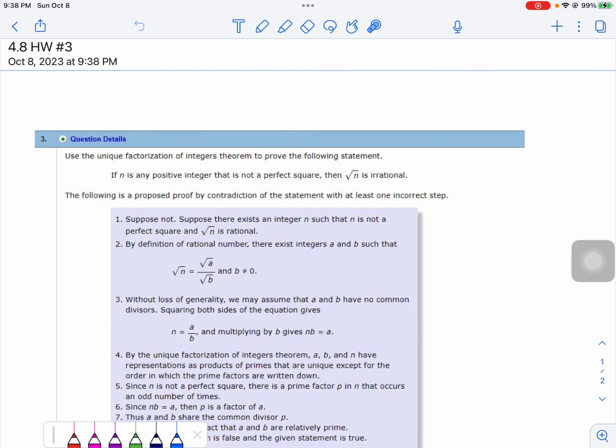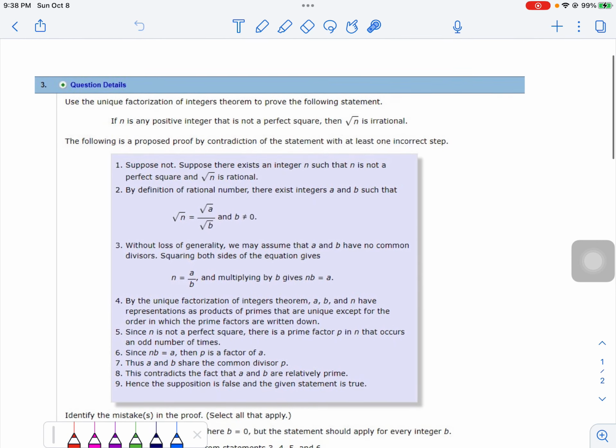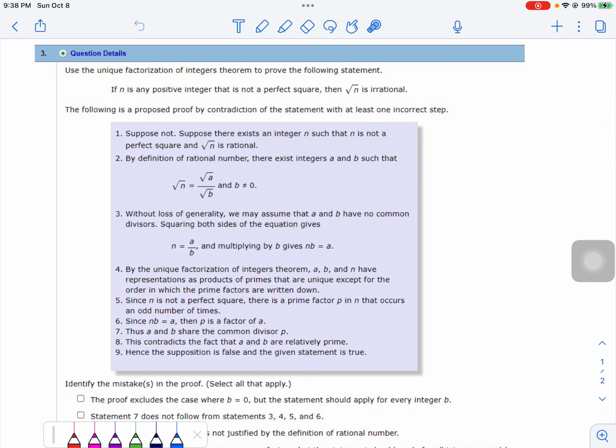This is section 4.8, homework number 3. In this case, there's a proposed proof to this statement: if n is any positive integer that is not a perfect square, then the square root of n is irrational. So this is a fact. Like the square root of 3, which is not a perfect square, is irrational. The square root of 5, which is not a perfect square, is irrational. So that's what we want to prove.